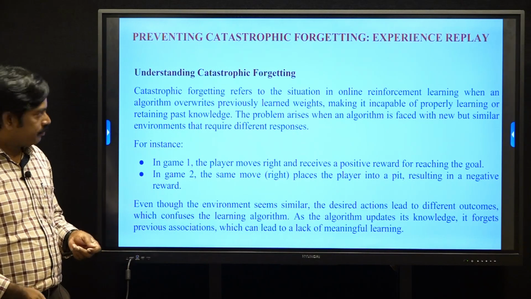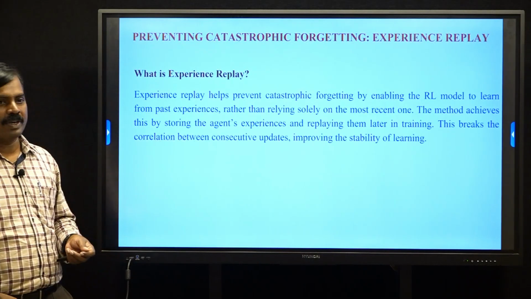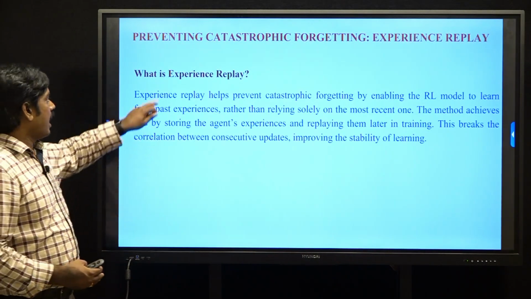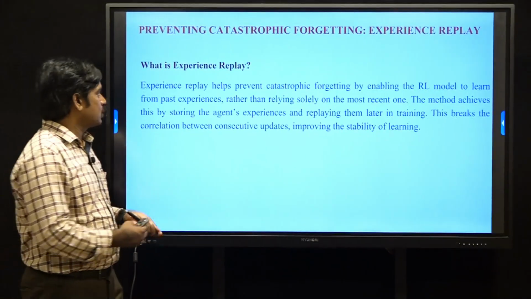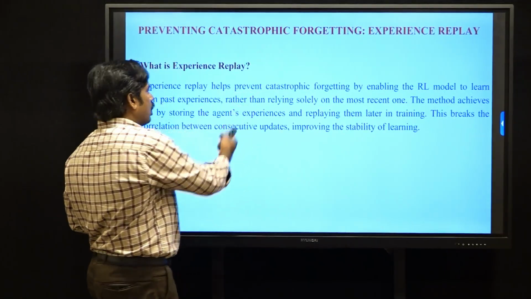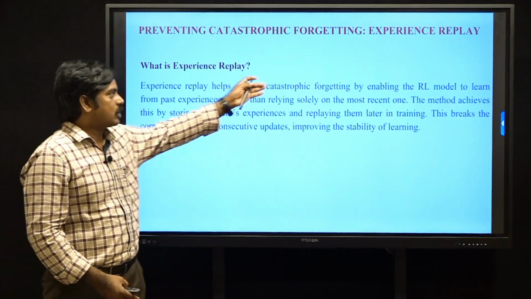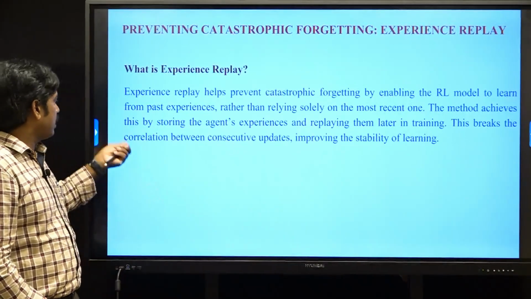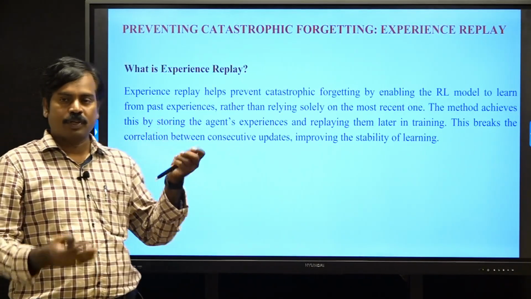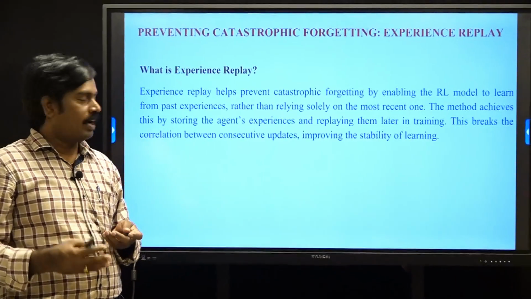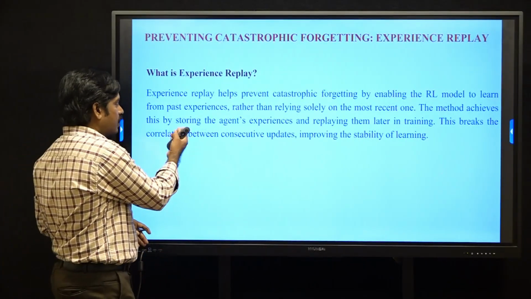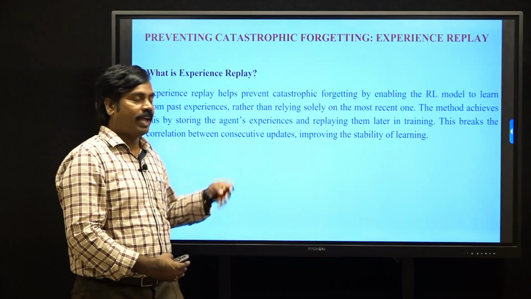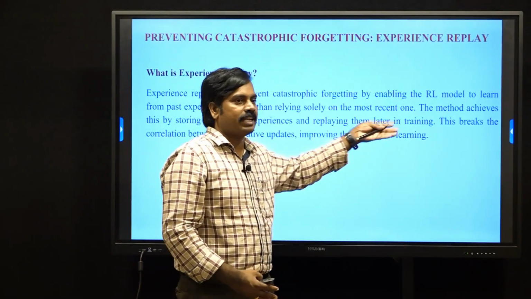Some algorithms overcome this by using experience replay. The experience replay method is used to prevent catastrophic forgetting. It stores the previous knowledge of the agent, called experience, in a buffer, and replays that experience later in training.